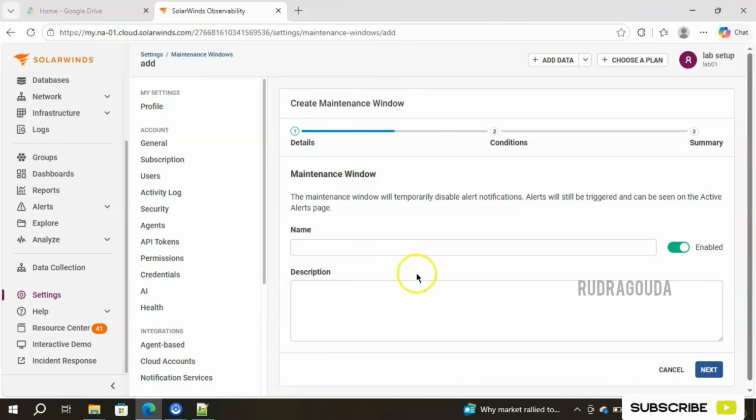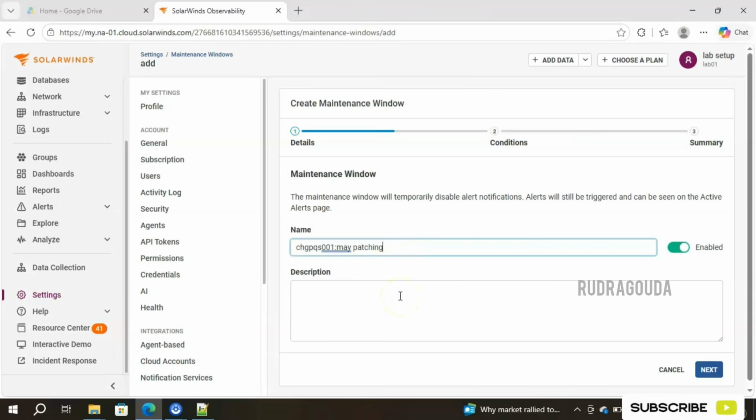I will click that option and provide the name and description to this maintenance window. I'll use something like CHGPQR001. So it is a kind of providing the change number here, or else you can provide it as May patching. Okay, some meaningful information you can give here.